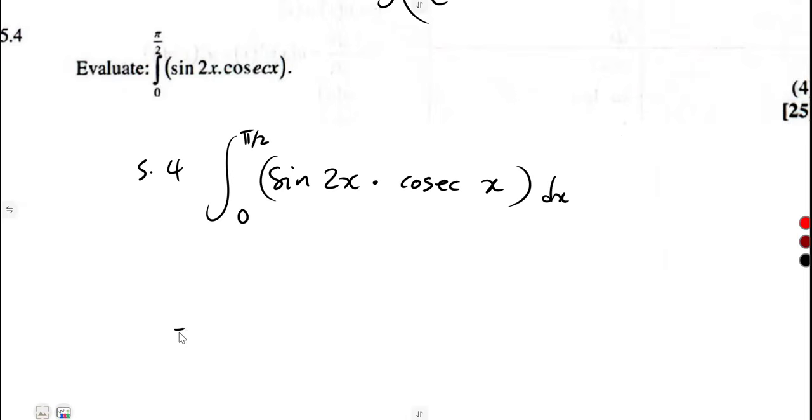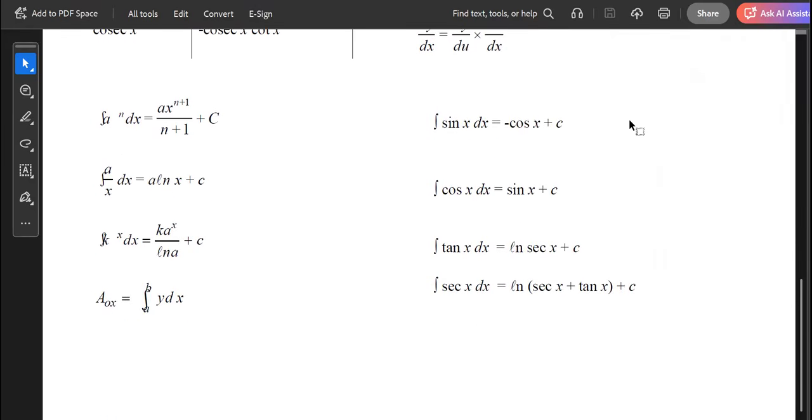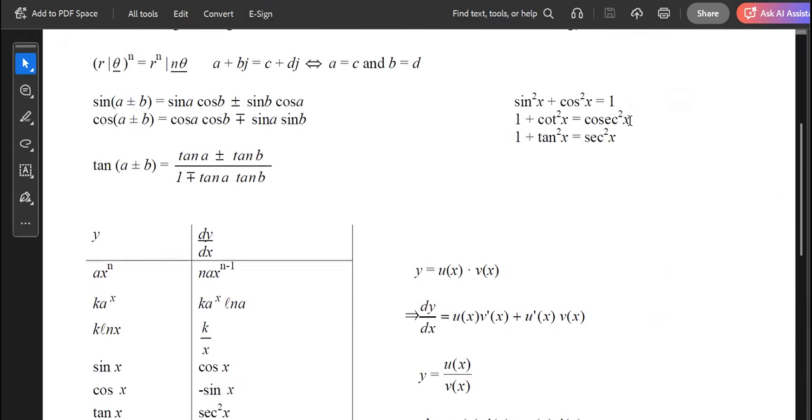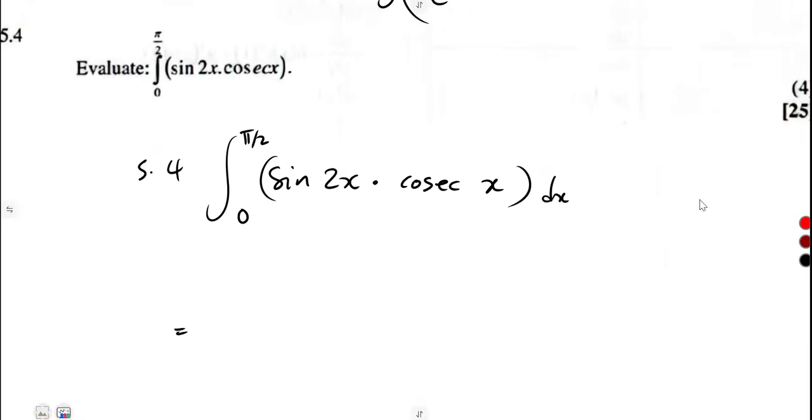So here, sine 2x, we do not have any integral that is direct for this one. So you're going to try to simplify it. Remember, sine 2x is a double angle. Sine of 2x is equivalent to, unfortunately you are not given that in your formula sheet, so you must know this one by heart: sine of 2x is equal to 2 sine x cos x. So you're going to substitute this with its equivalent.